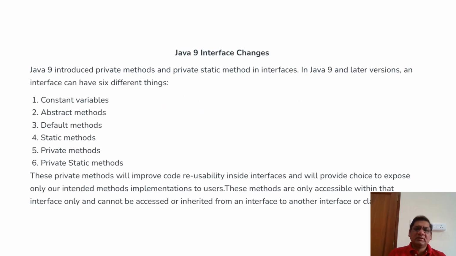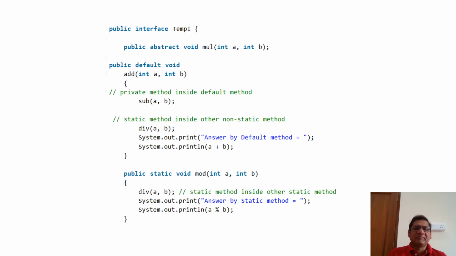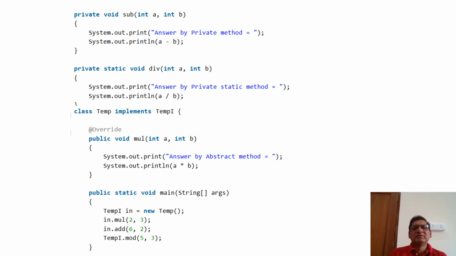Java 9 provides a few changes in interfaces. Along with constant variable declarations, abstract methods, default methods, and static methods, both private methods and private static methods were introduced in Java 9. On the screen, we can see the interface declaration. At the same time, we have abstract methods, default methods, and static methods. On the screen, we can see the private methods of interfaces, and how we have used the private methods in the interfaces.